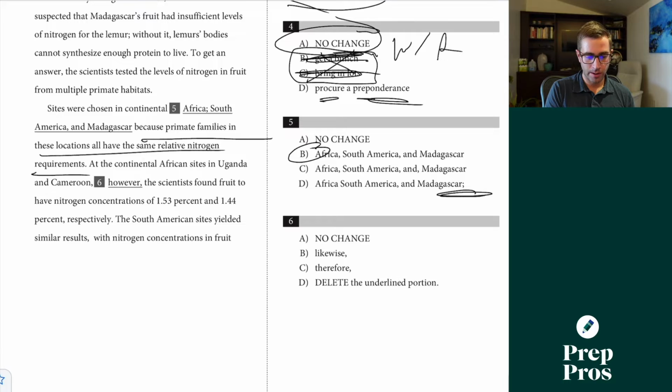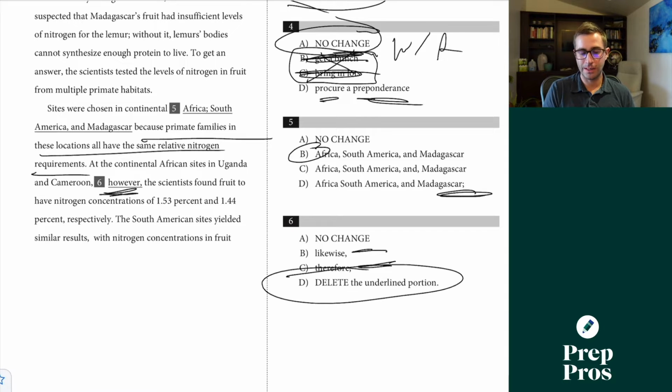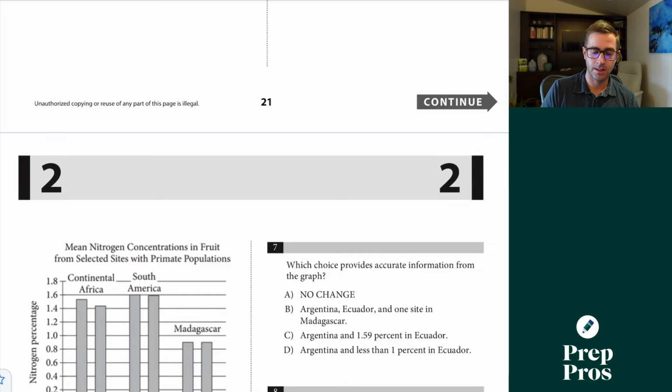6, transition question. So at the continental African sites in Uganda and Cameroon, the scientists found fruit to have nitrogen concentrations of 1.53% and 1.44%, respectively. We're not showing a contrast here. We're not showing a similarity or a result. We just don't need a transition here. The sentence works perfectly fine without the however or any of the other transitions. So we don't want to just add something unnecessary to the sentence on the SAT.